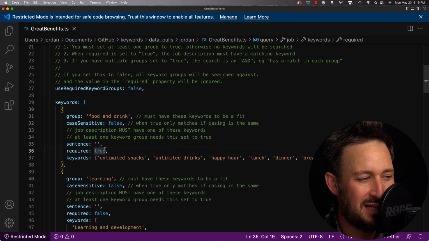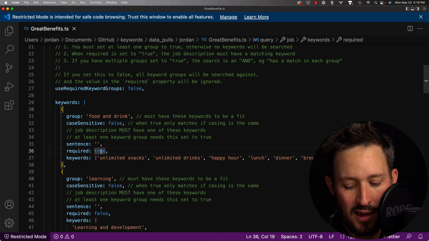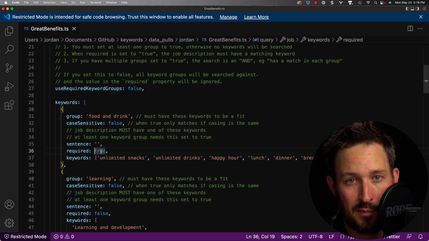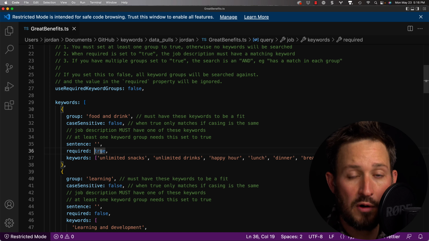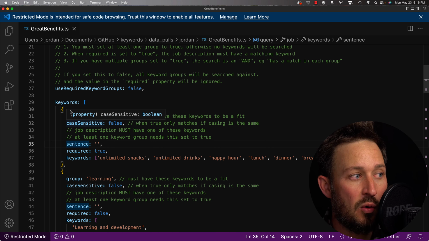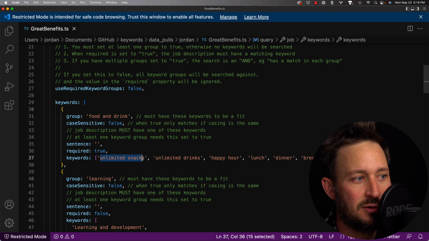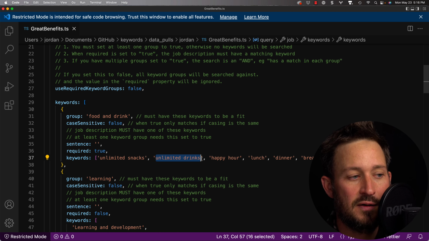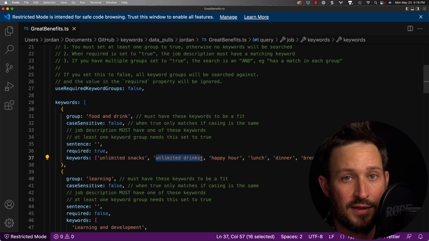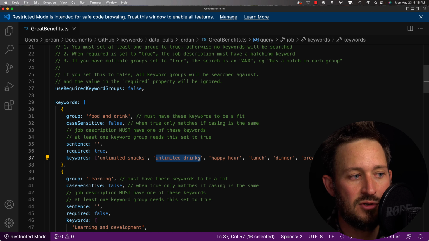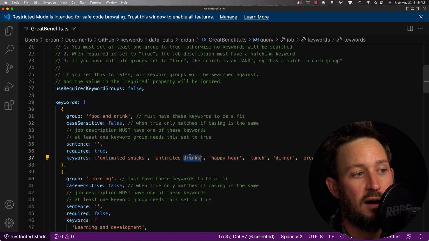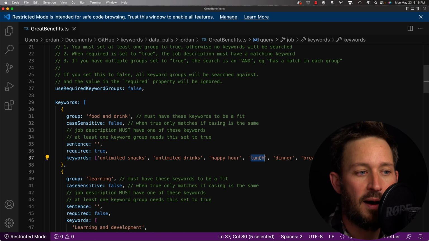All right. So in this particular case, I was running a query for someone that sells basically snacks to companies, food and drink, etc. Well, for those folks, you really want to know what kind of companies offer snacks. So we looked at unlimited snacks or unlimited drinks. And this type of keyword versus just drinks itself is a little bit more indicative of the type of benefit that they offer. If you just pull drinks, you might not be able to have as good of a keyword match. They might sell drinks. They might talk about drinks in a different way.